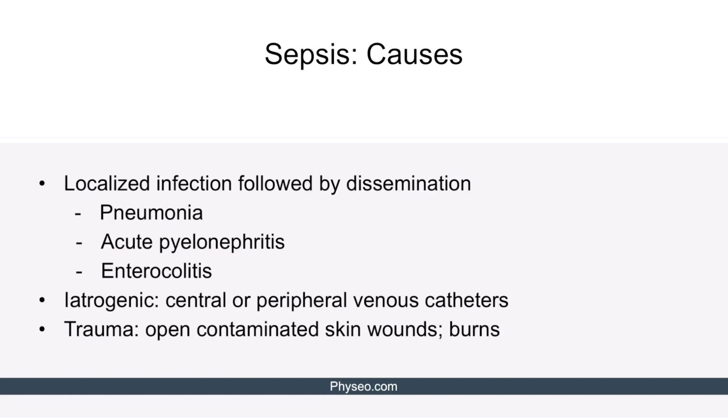The causes of sepsis can be broadly classified into 3 main categories: localized infection followed by dissemination, iatrogenic causes of sepsis, and trauma. Infections commonly implicated in subsequent sepsis include pneumonia, acute pyelonephritis, and enterocolitis. The main iatrogenic cause of sepsis is the presence of central or peripheral venous catheters. This is because the bacteria of the normal skin flora can attach to the catheters by producing biofilms and enter the bloodstream. Trauma causing open contaminated skin wounds or burns can also facilitate bacterial introduction into the bloodstream.